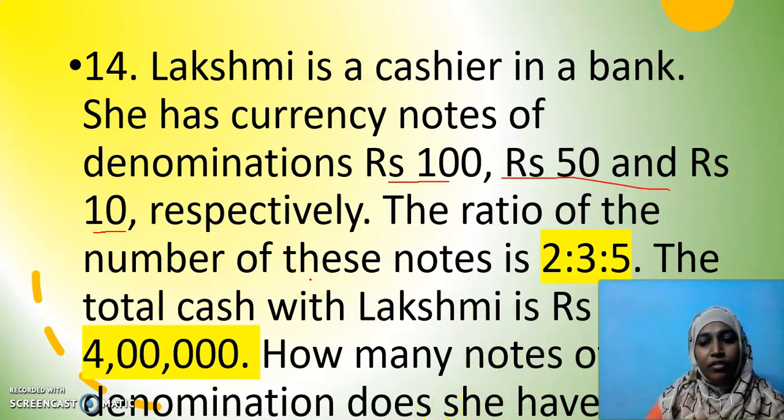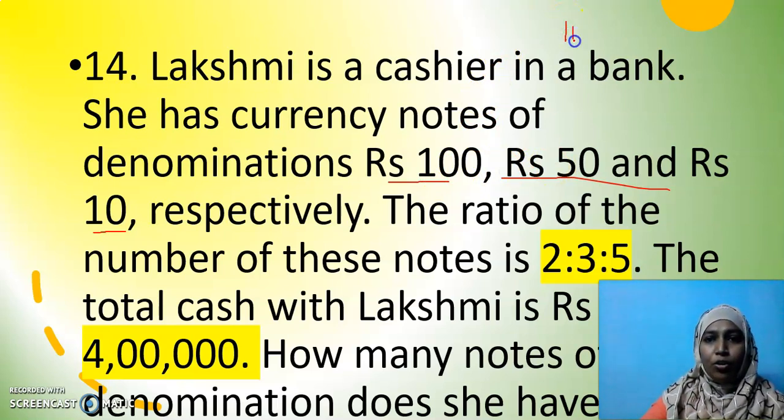Hope many of you would have got the experience of going to a bank. There you will be filling up challans, isn't it? Whatever amount we deposit, we have to give the cash with a pay-in slip. In the pay-in slip, you will be writing the denomination. What is denomination? If I am going to deposit 2000 in a bank, I may have 100 rupee notes, 50 rupee notes, 10 rupee notes. How many 100 rupee notes am I going to deposit? 10 notes of 100 rupees.